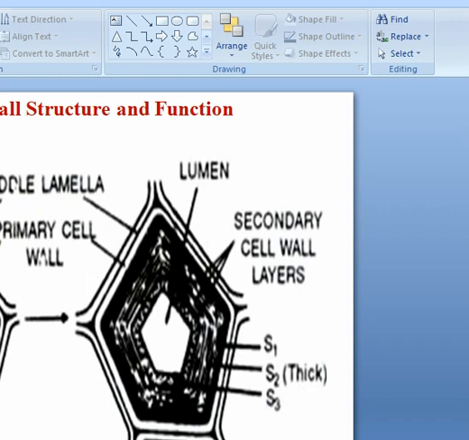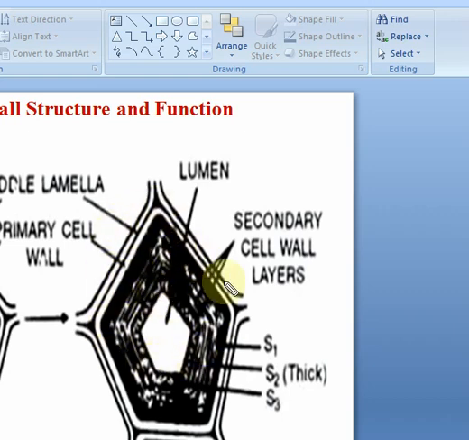And a typical cell wall is composed of about 3-4 layers. Where we can observe these 3-4 layers, we can designate the middle lamella. We can see this central layer. This is the middle lamella. You can see here, this is the middle lamella, present as the outermost layer. Then it is deposited with a primary wall. This is the primary wall that we can see. And inner to the primary wall, there is a secondary wall. This we can see, this is the secondary wall.